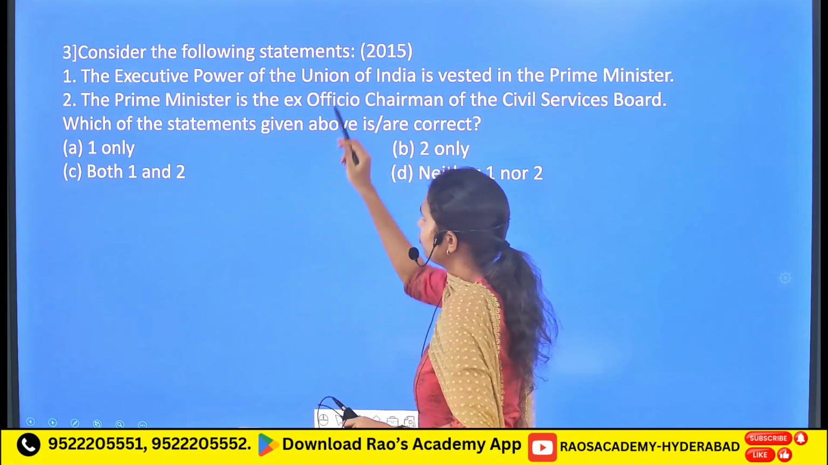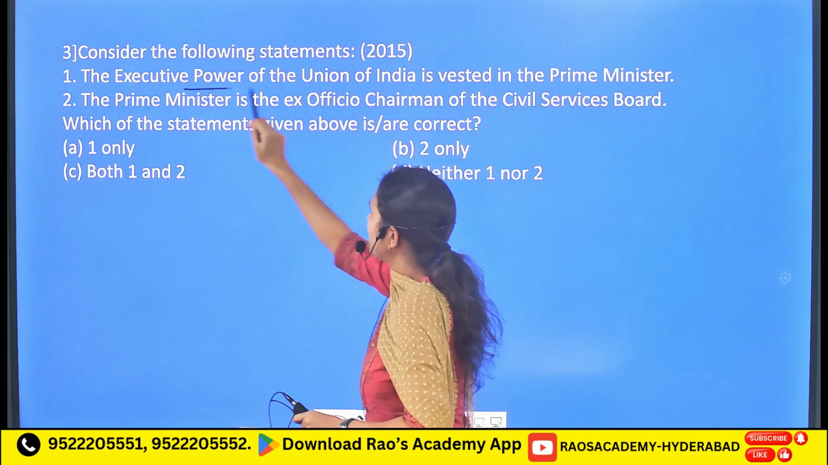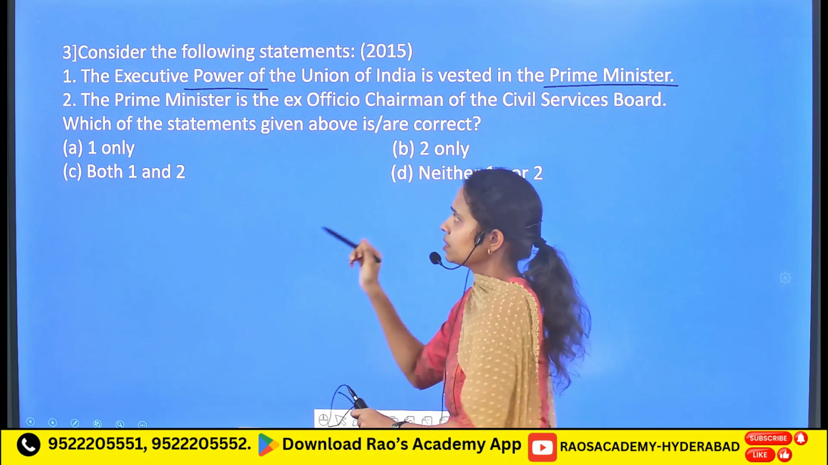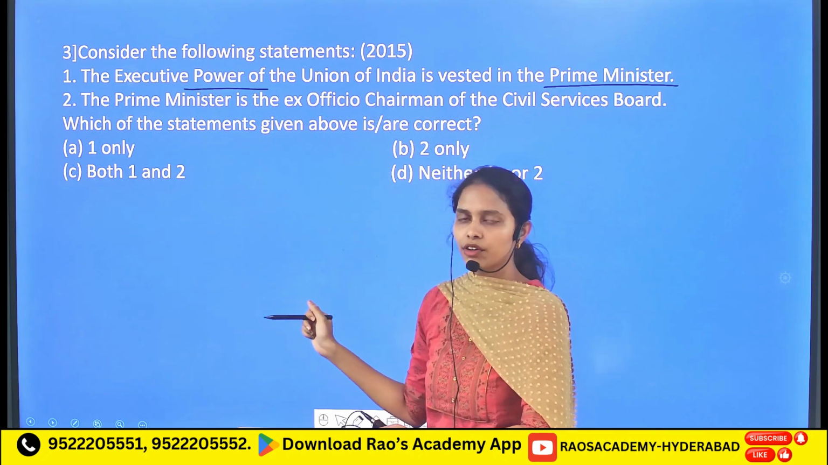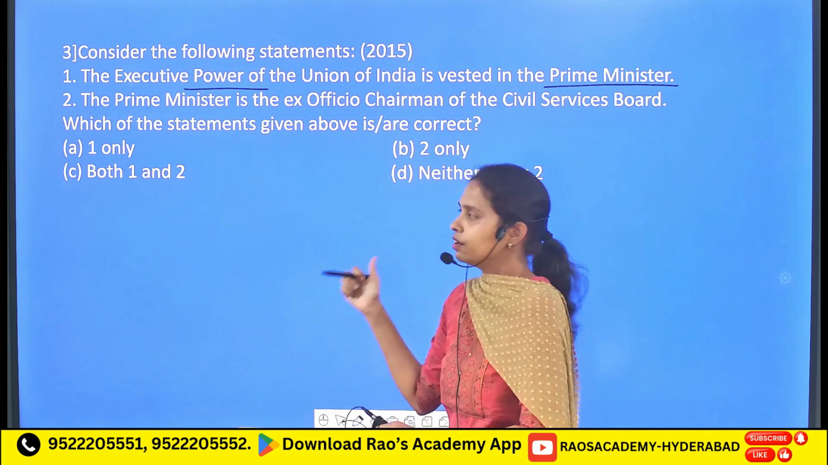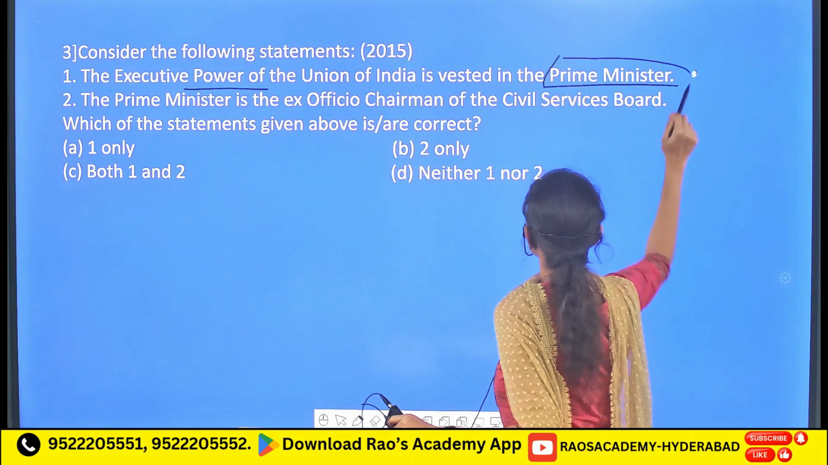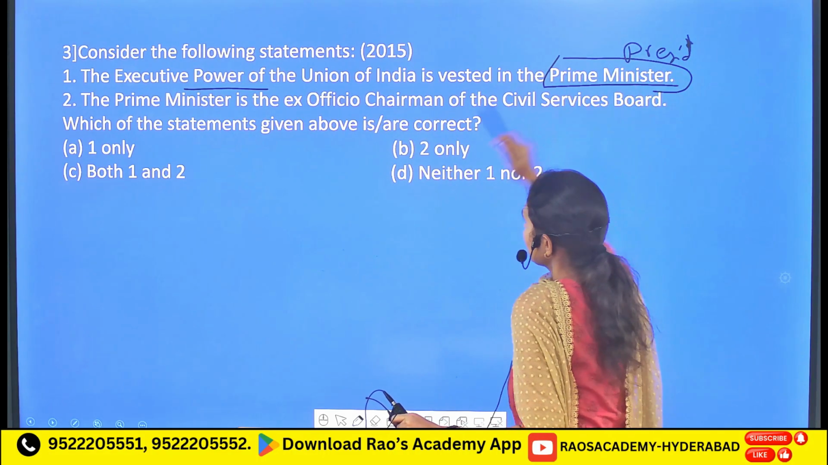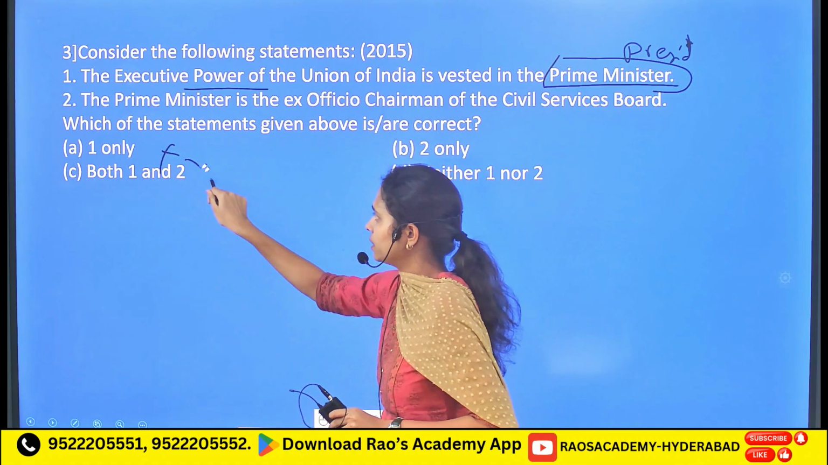Followed by, consider the following statements. The executive power of the Union of India is vested in the Prime Minister. First and foremost, here the executive power of the Union mainly rests in the hands of the President of India. So the first one is an incorrect one.